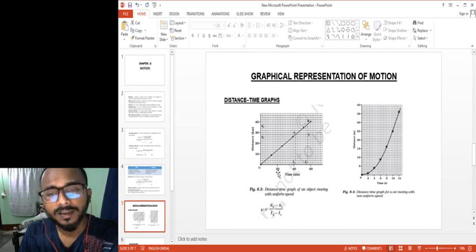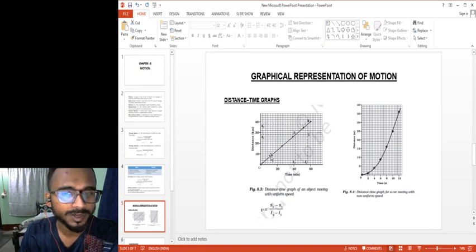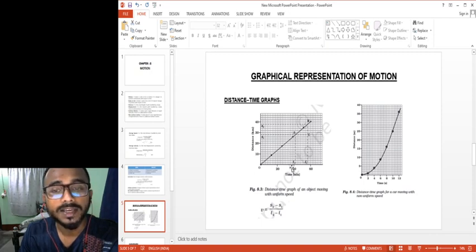So you can see for every 20 minutes I'm covering 10 kilometers. For the first 20 minutes I'm covering 10 kilometers. For the next 20, that's a total of 40 minutes, I have covered 30 kilometers. Okay, so that means what? I'm having a uniform speed. This graph is giving me the distance and time graph of an object moving with uniform speed.